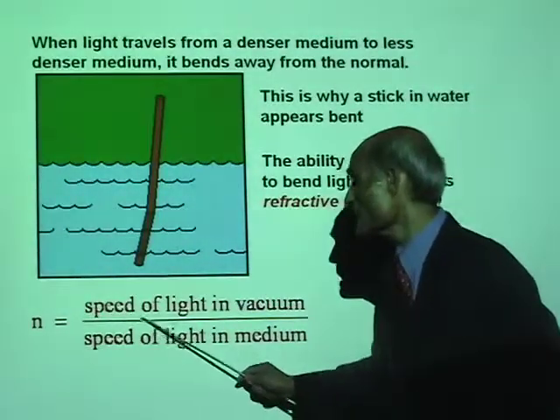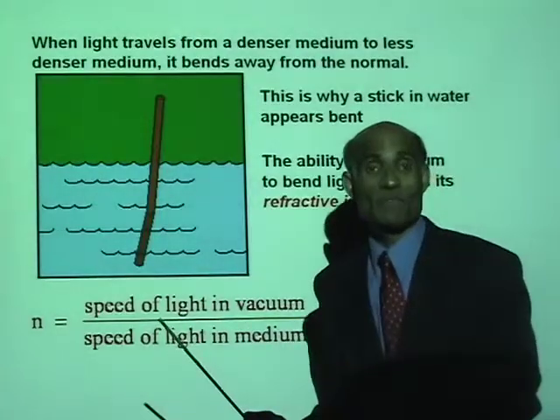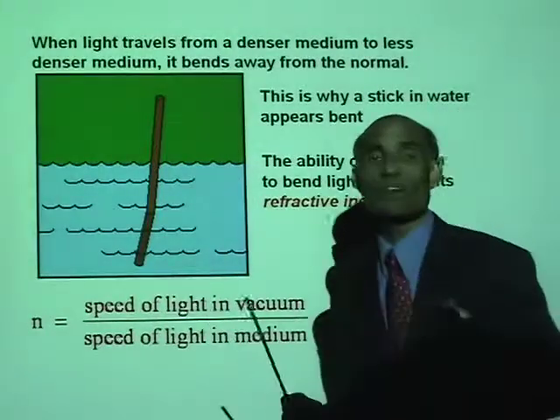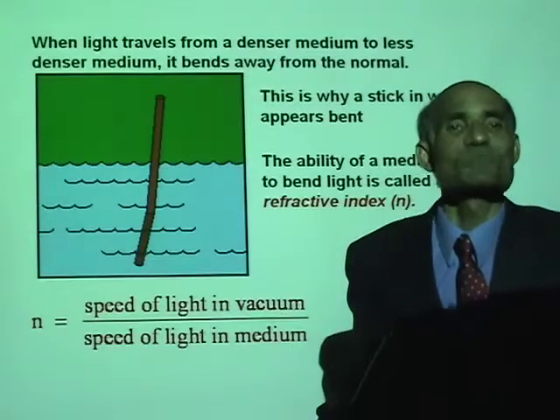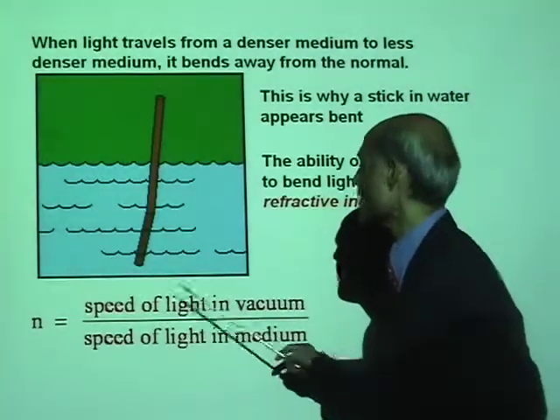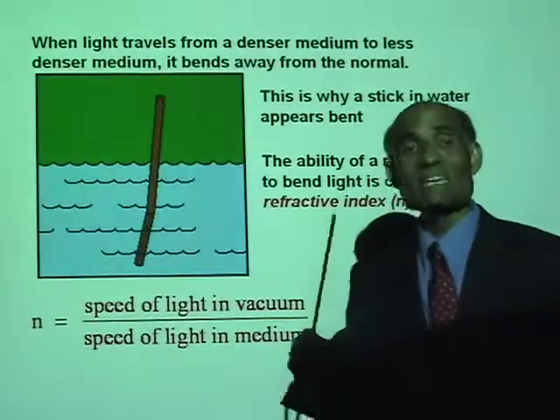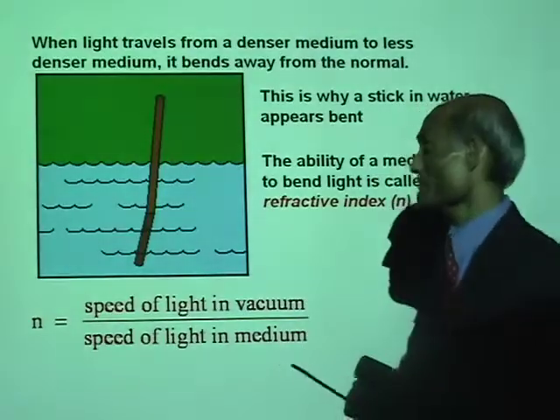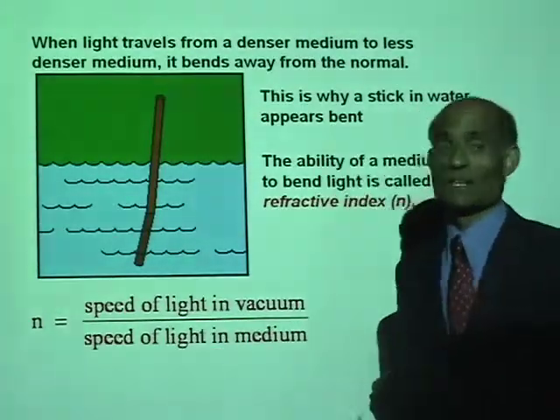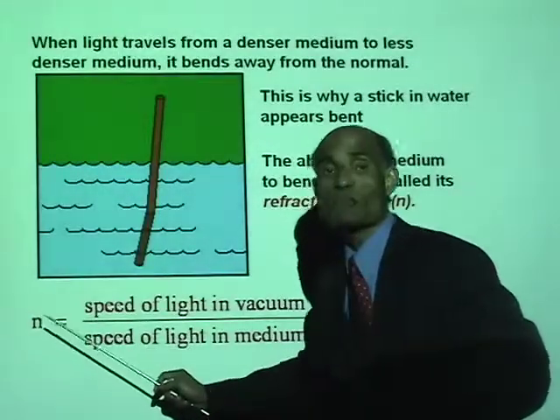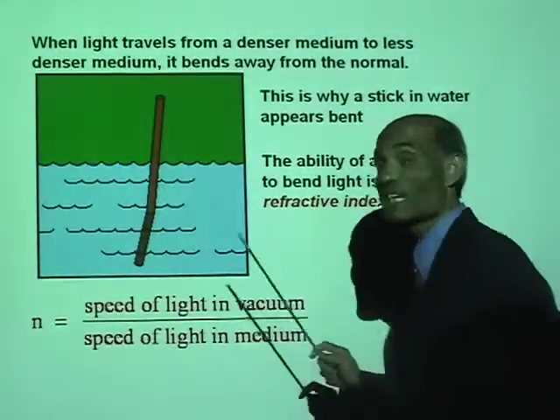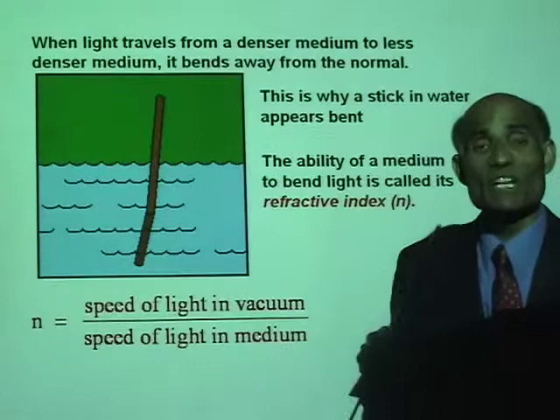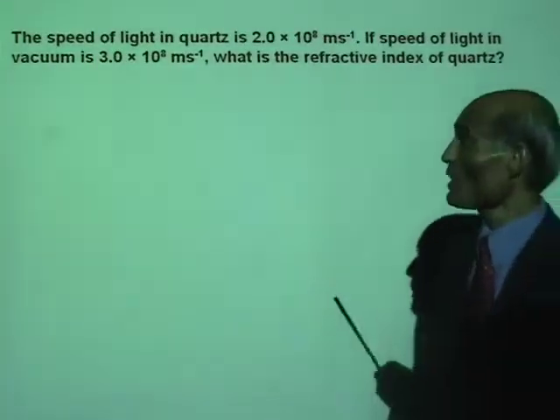Refractive index is speed of light in vacuum. That is where the light has the maximum speed. Speed of light in vacuum is the maximum value of the speed of light. So speed of light in vacuum divided by speed of light in a medium is called the refractive index of that medium. Alright, I want you to take note of that. The refractive index n of a medium is speed of light in vacuum, free space, divided by speed of light in that medium. Alright, let's do a small problem.